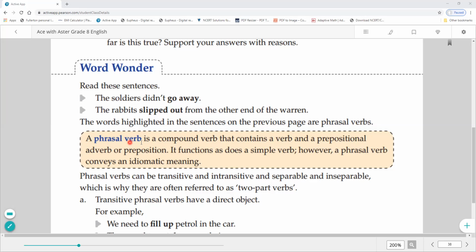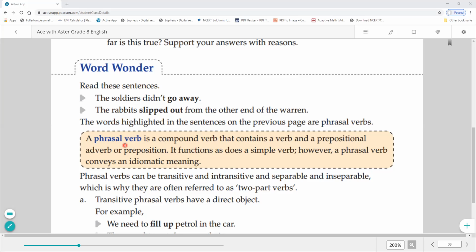A phrasal verb is a compound verb. Compound verb, as you have already learned in your previous classes, is a combination of two or more words, which contains a verb and a prepositional adverb or preposition. So it contains an adverb or preposition with a verb. It functions as a simple verb does. However, a phrasal verb conveys an idiomatic meaning. When we read a phrasal verb, it has a particular meaning.